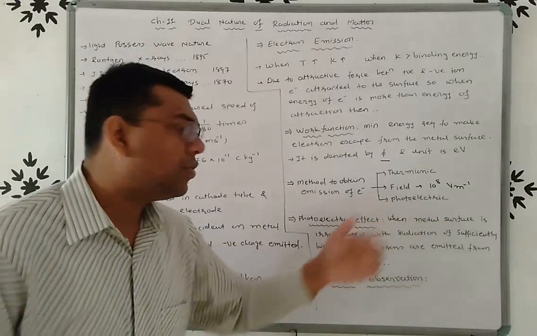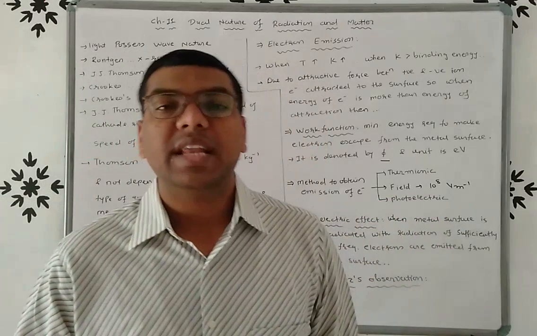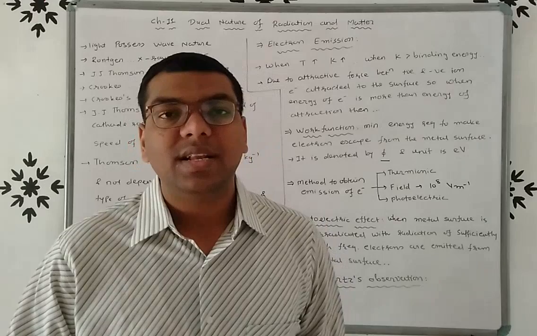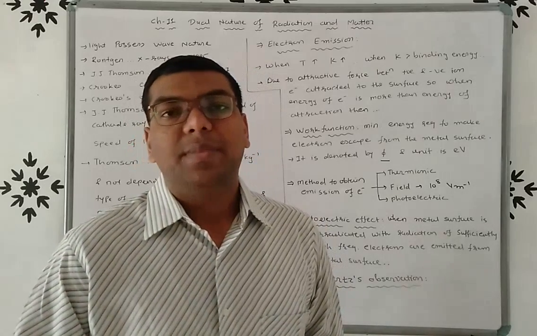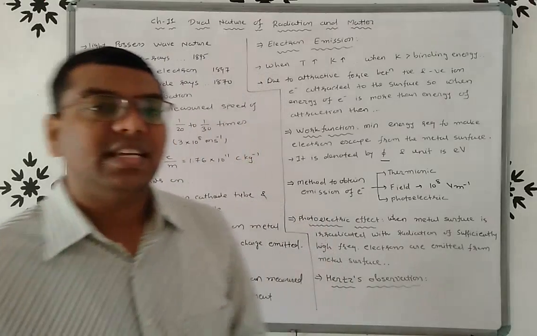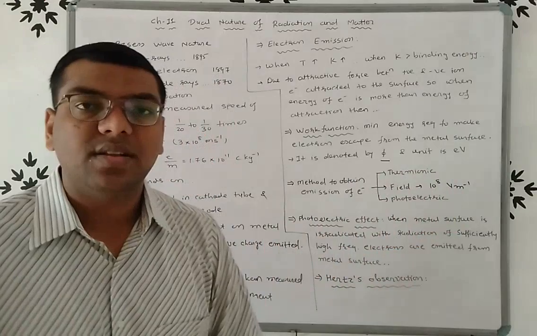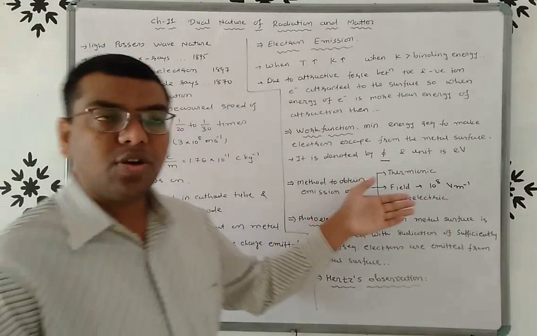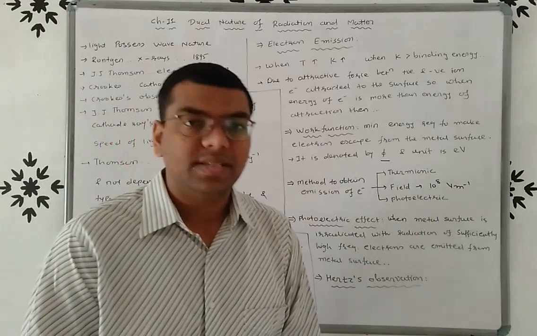So friends, in photoelectric emission you have to apply radiation of specific energy to the metal, and due to this electrons are emitted from the surface. So these are the three types of emission: thermionic, field emission and photoelectric emission.